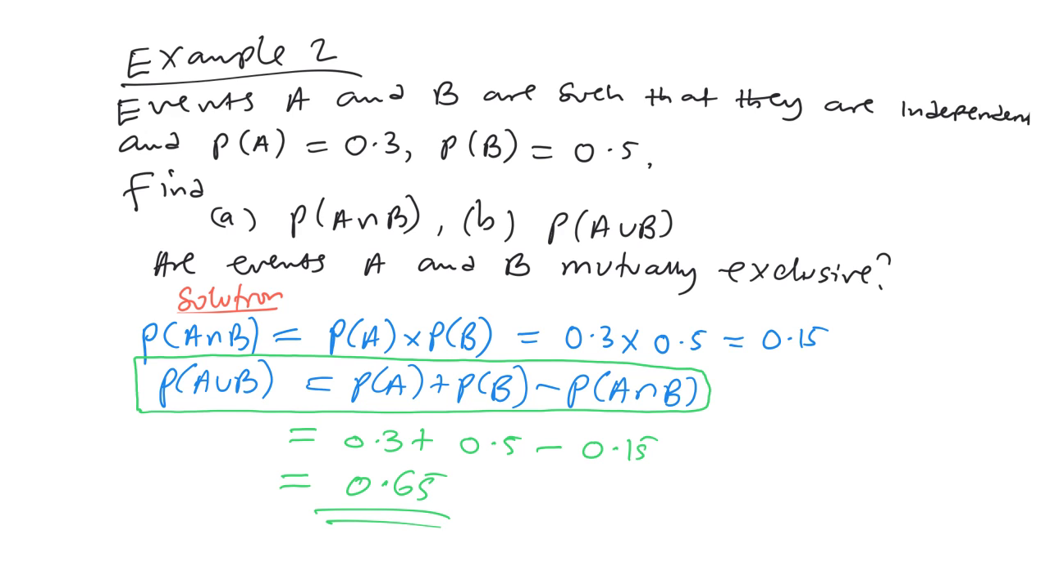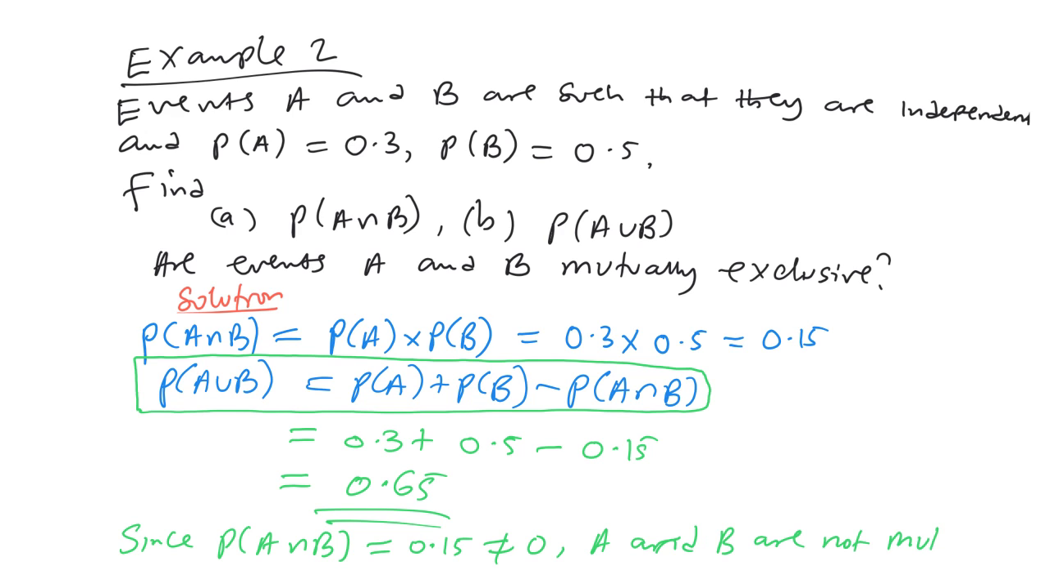They are asking, are A and B mutually exclusive? The answer is that since the probability of A intersection B is equal to 0.15, which is not equal to 0, A and B are not mutually exclusive.